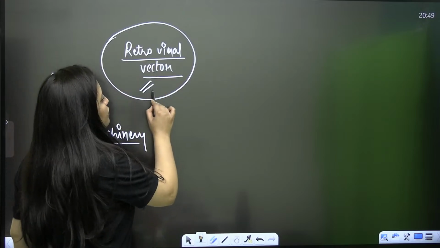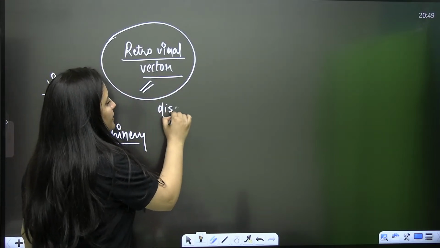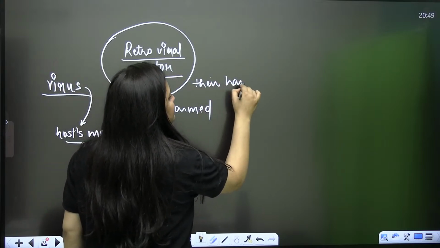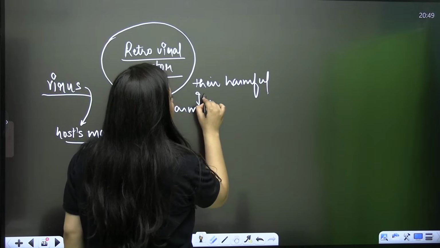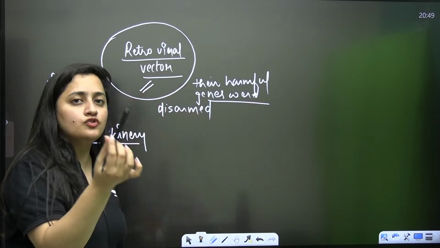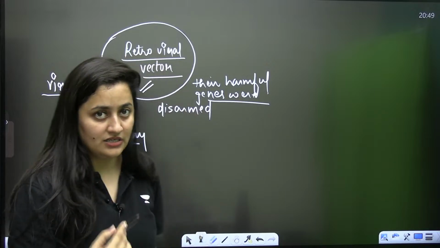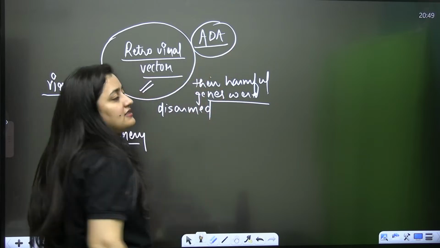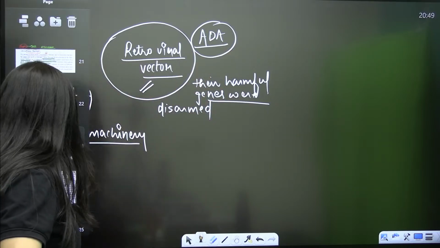Its harmful genes were disarmed. Then this viral vector will be used to introduce our gene of interest, and here our gene of interest will be the gene that will synthesize ADA, that is your adenosine deaminase enzyme.